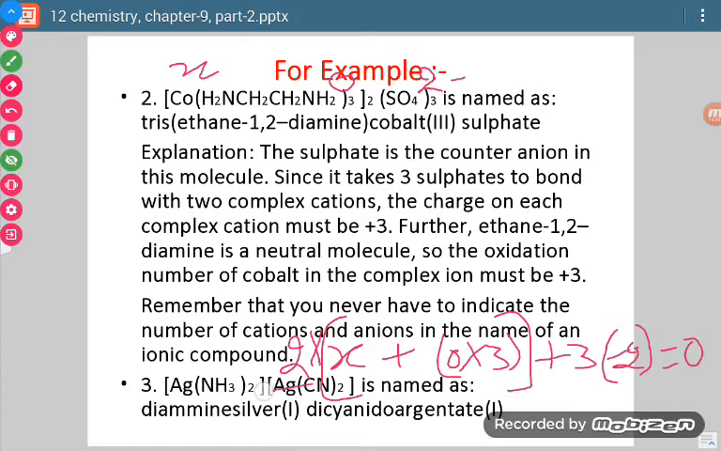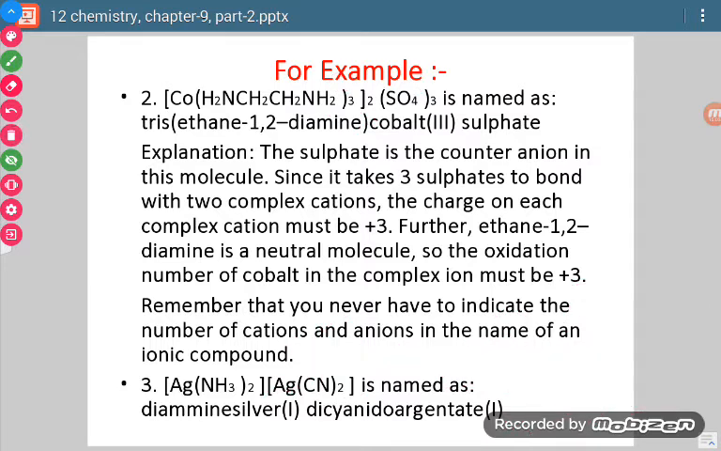Now see why we have multiplied with 2, because the whole thing is repeating 2 times. Why have we multiplied by 3? Because this whole thing is 3 times. So what will be the calculation now? 2x minus 6 is equal to 0. It means x is equal to plus 3. So the oxidation state value has come out to be plus 3.